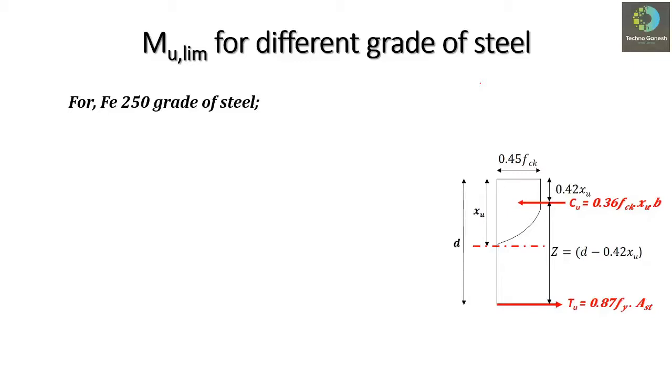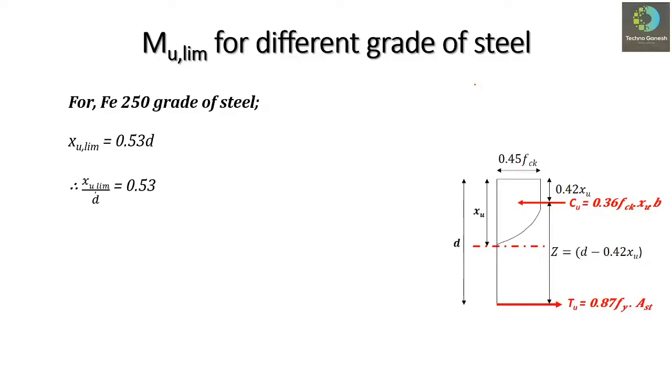As we have derived previously also, the Xu limiting for the Fe250 grade of steel will be equal to 0.53 times d. And as we have seen in IS 456 also, the value of Xu max by d ratio will be equal to 0.53.